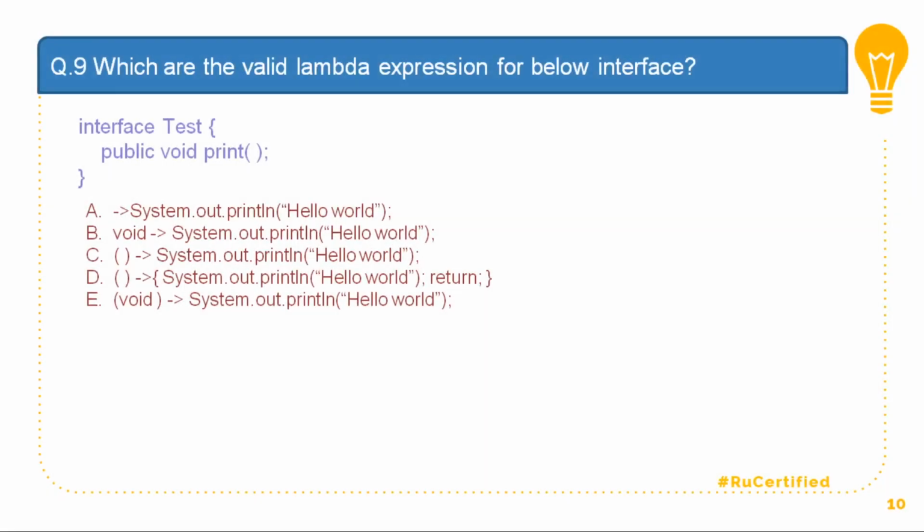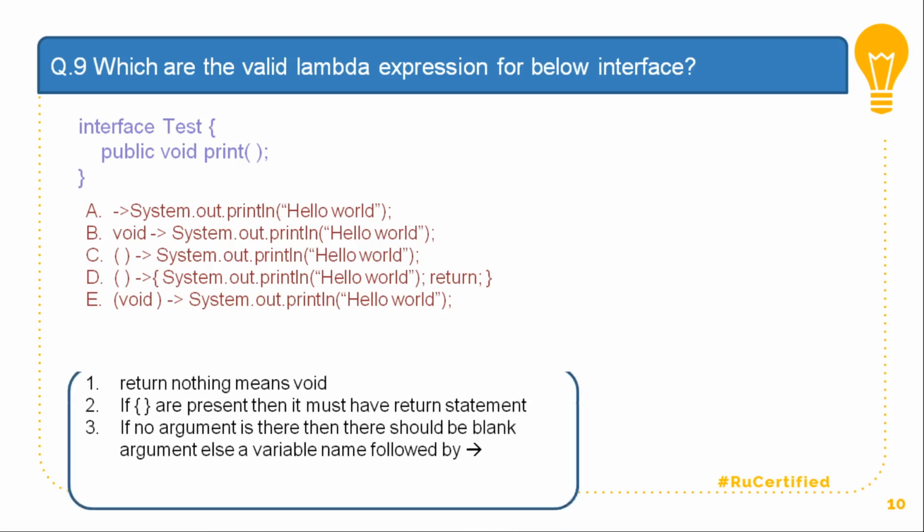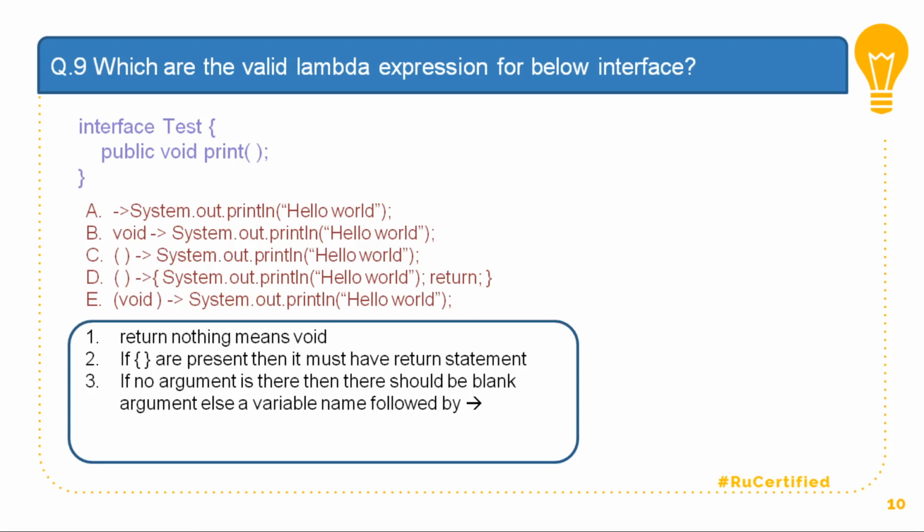Question number 9. Which are the valid lambda expressions for the below interface? So I have interface Test, which contains public void print. Again, you need to remember a couple of things here. Returning nothing means returning a void. If in a lambda you have a set of curly brackets present, then you are saying that there is a body which contains n number of things, and then you should return a single value if required. So there must be a return statement if you expect a return.